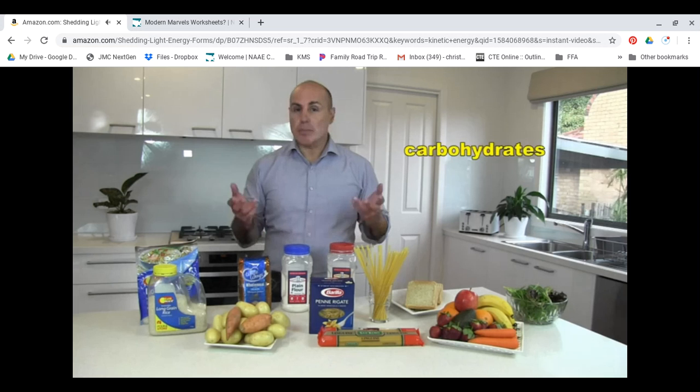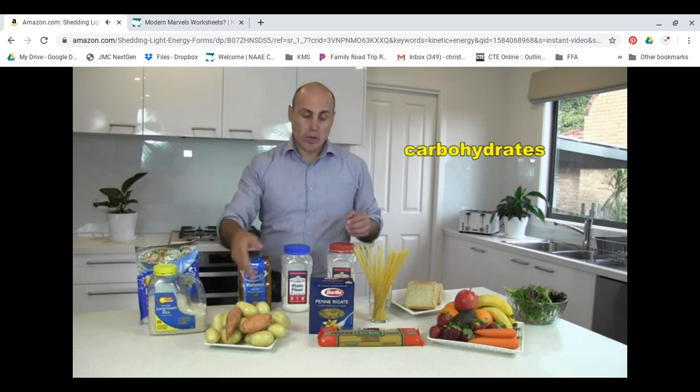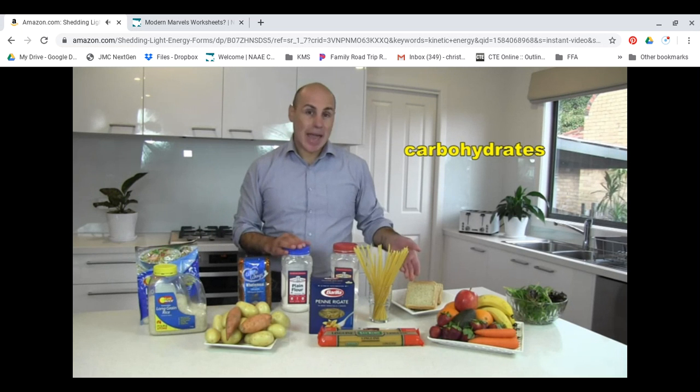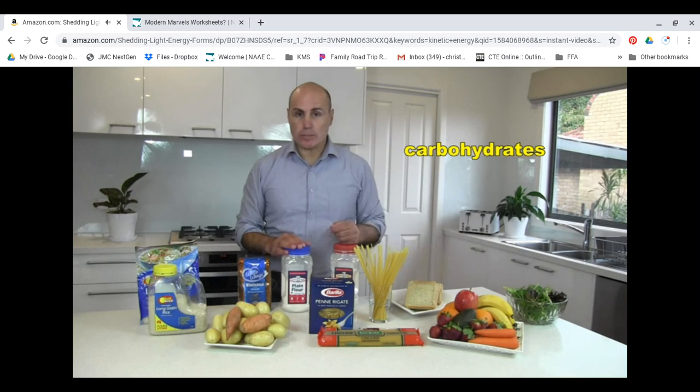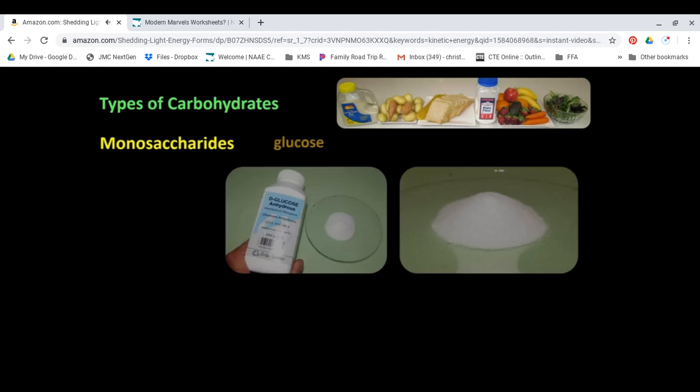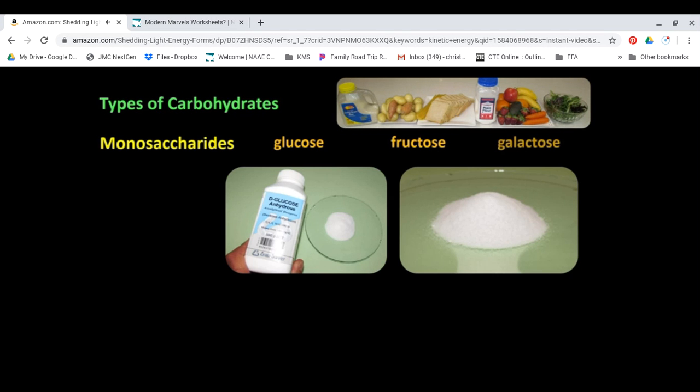Carbohydrates, probably our main source of energy, are contained in, for example, rice, potatoes, foods made out of wheat flour, such as pasta and bread, and fruits and vegetables. There are actually many different types of carbohydrates. The simplest types are simple sugars called monosaccharides, and they include glucose, fructose, and galactose.